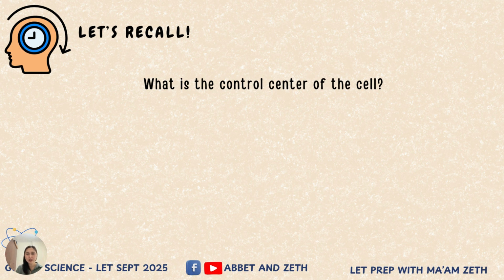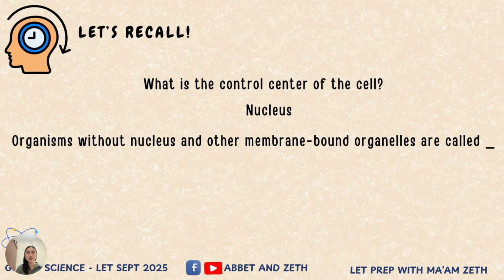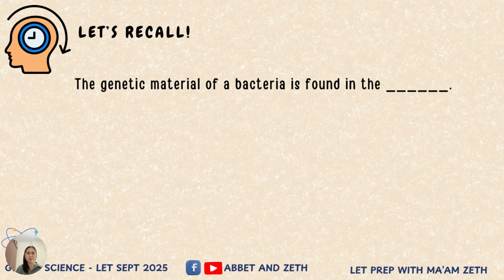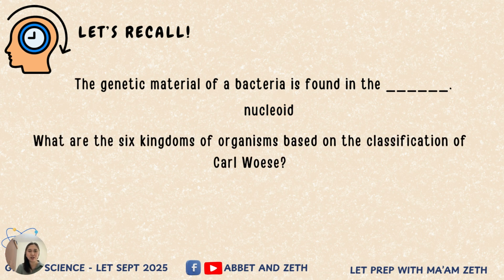What is the control center of the cell? Yes, that is nucleus. What are organisms without nucleus and other membrane-bound organelles called? Ano to, kanina na-discuss natin, that would be prokaryotes. Next question, who is the father of modern taxonomy? Carolus Linnaeus, tama. The genetic material of a bacteria, bacteria is a prokaryote, wala silang nucleus. The genetic material is found in the nucleoid. Very good. And what are the six kingdoms of organisms based on the classification of Carl Woese?